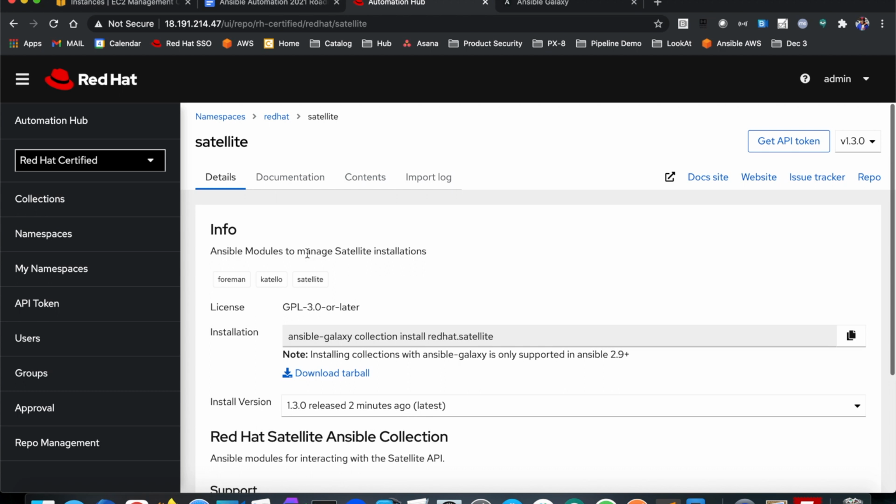So that pretty much completes the demonstration of how to connect Red Hat certified content from cloud.redhat.com to your Private Automation Hub.